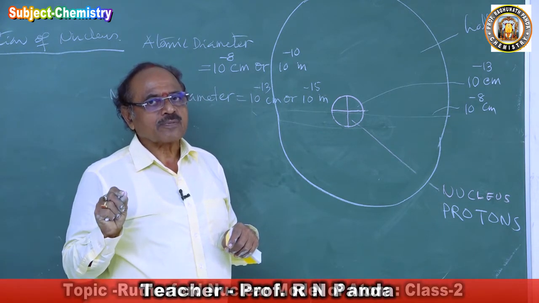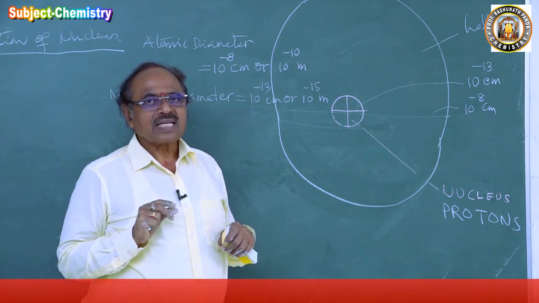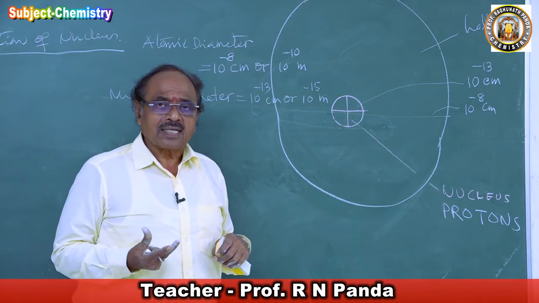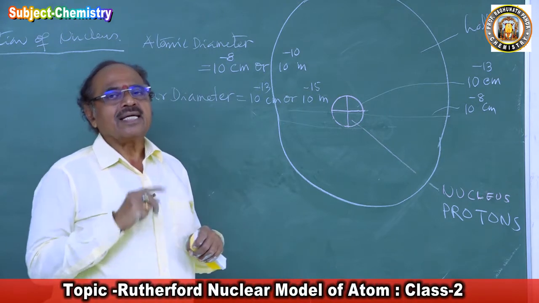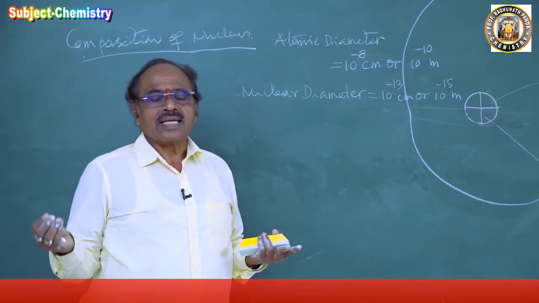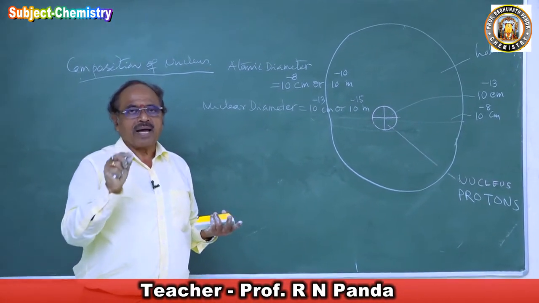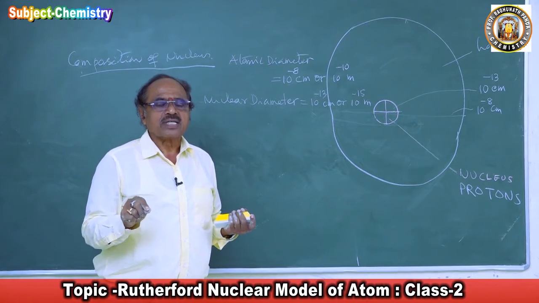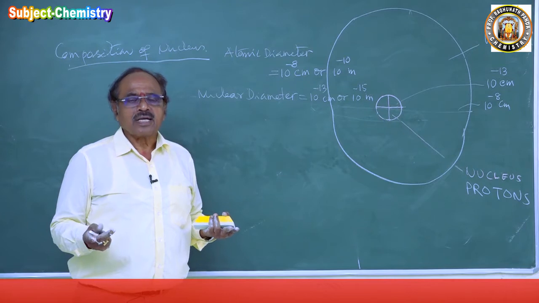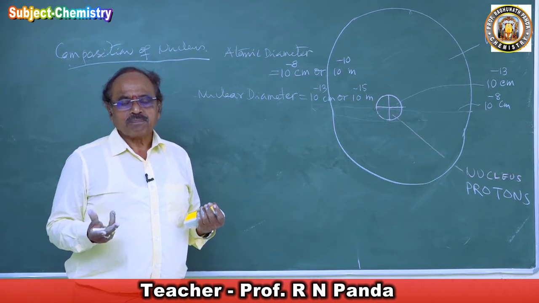He concluded from the experiment that the entire mass of the atom is concentrated at the nucleus. Why? The protons have the mass, and the mass of the electron is negligible. The mass of the electron is 1 by 1837 times the mass of a proton.